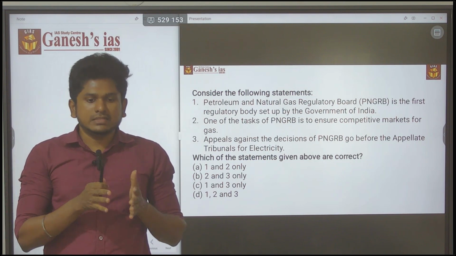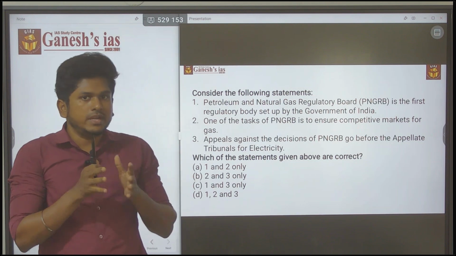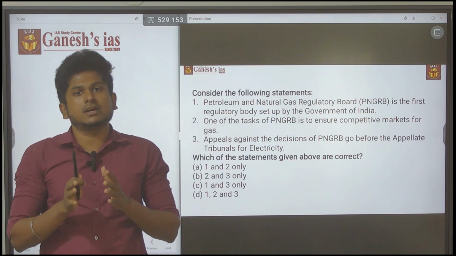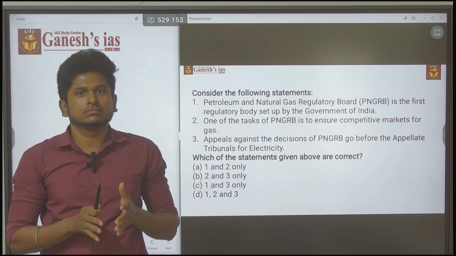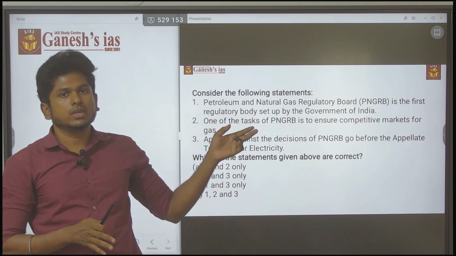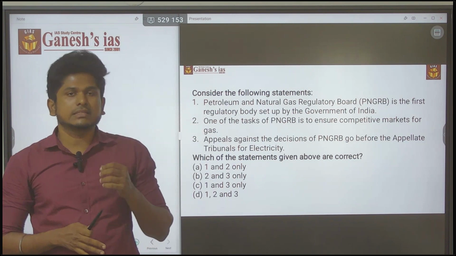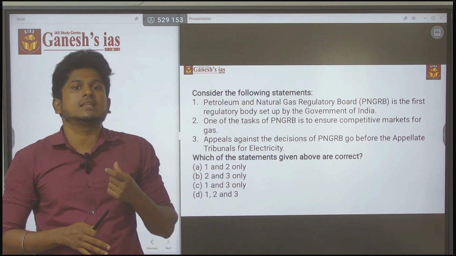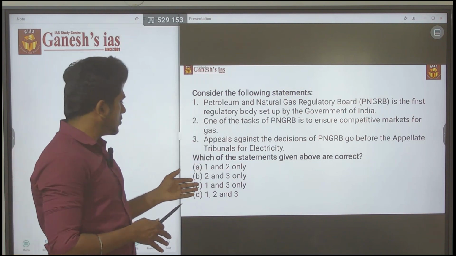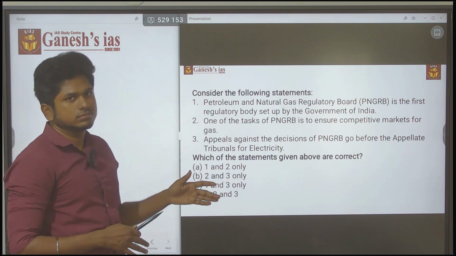In such circumstances, how could India have created such a body in the 1950s, 1960s or 1970s? But it is saying that it is the first regulatory body. In such a way you can eliminate statement 1, because statement 1 is the most extreme statement. Then you can easily go for the answer as 2 and 3. So the answer is actually 2 and 3 only.